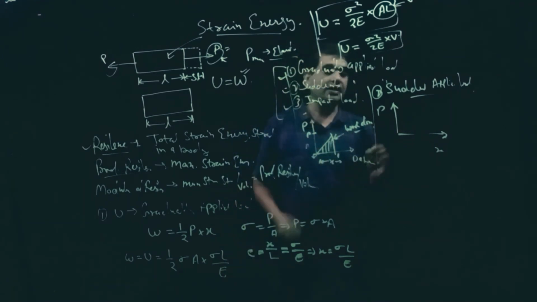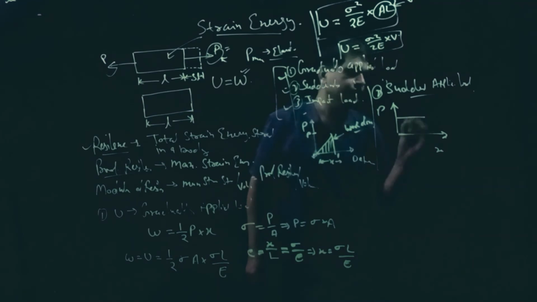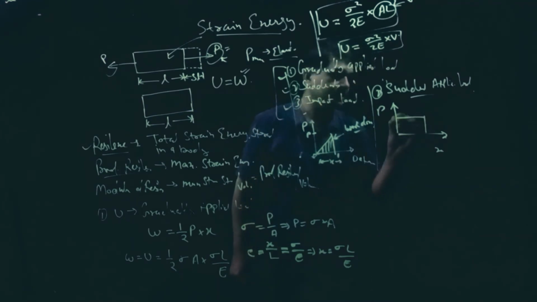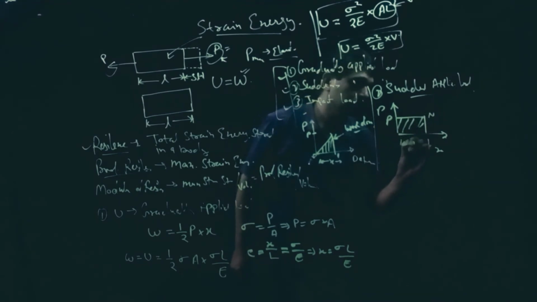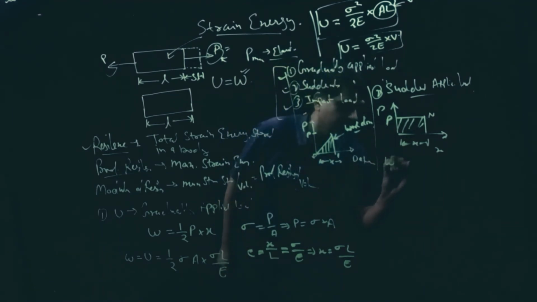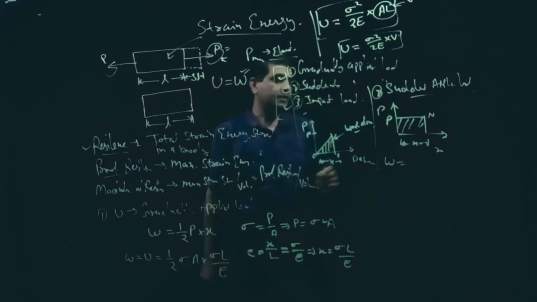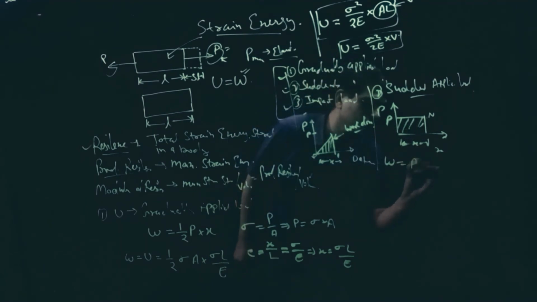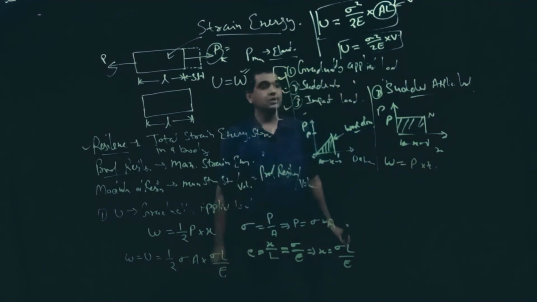Initial load as well as final load are both constant, so the line is horizontal. That means initial load is P, final load is also P, and deformation is X. Work done in this case is equal to the area under this curve, that is P into X.